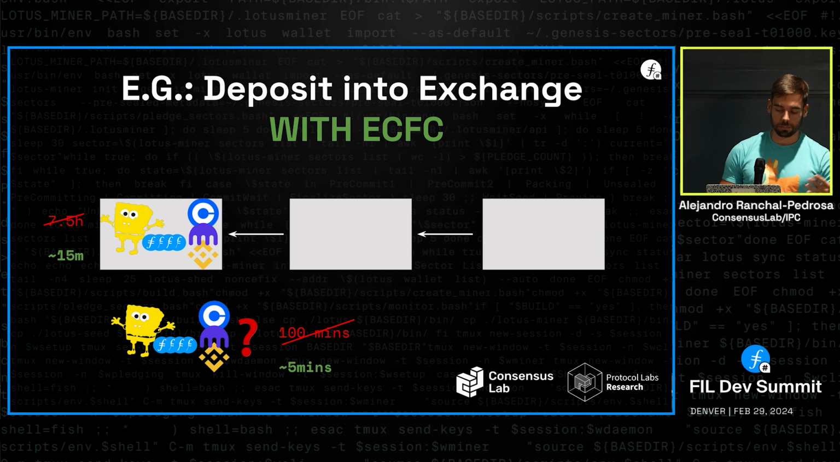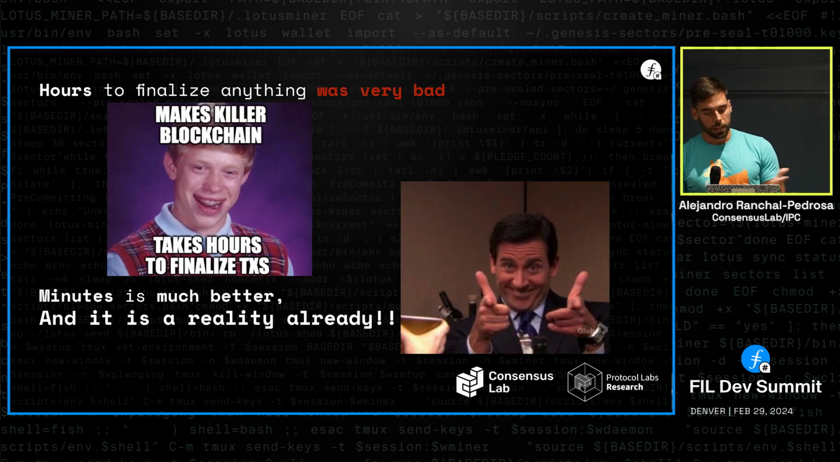So going back to the simple example with Bob just depositing some funds in some exchange, we bring the worst case of 7.5 hours for finalization down to 15 minutes in the good case, which means that if exchanges were already happy with 100 minutes as a static value, in the good case they will be happy with just 5 minutes. So this is a massive improvement, right?